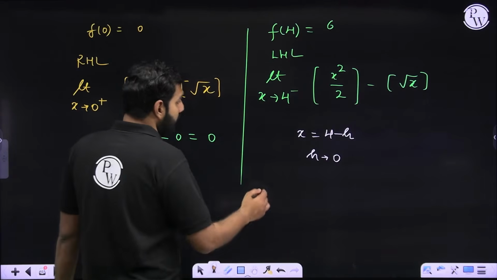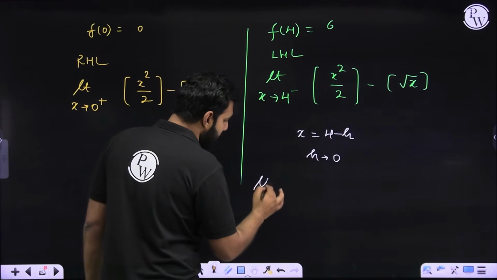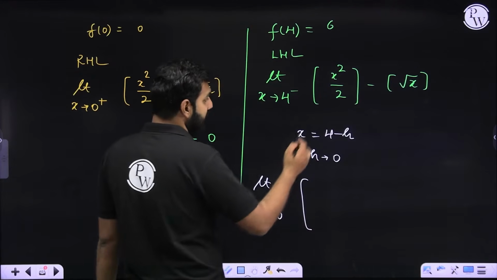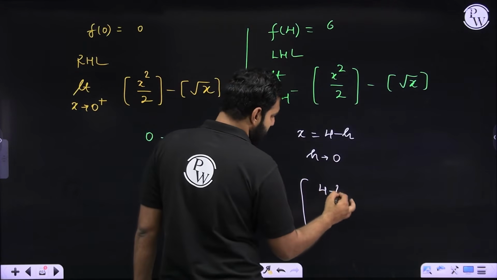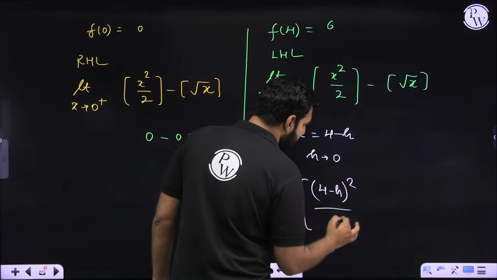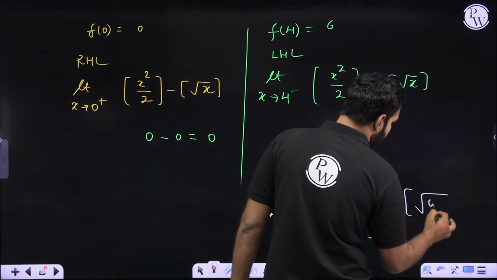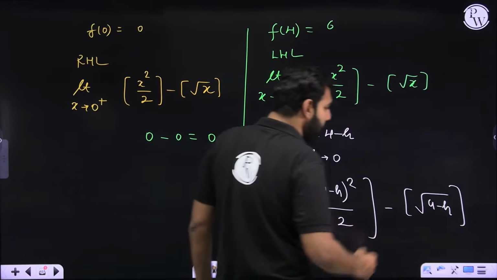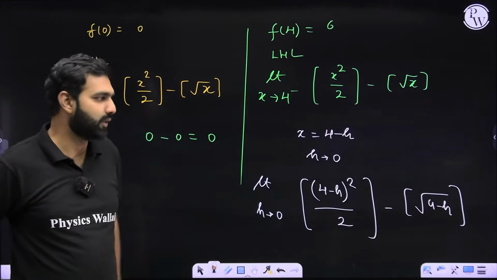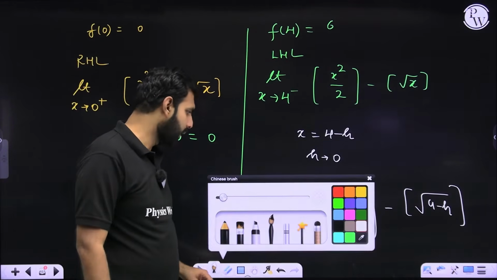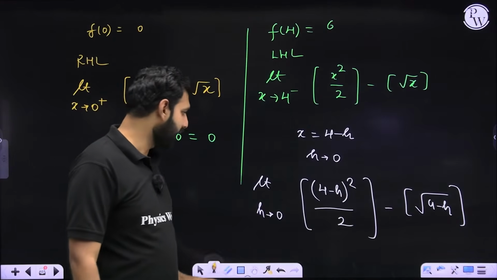Now this entire expression can be written as limit h approaches 0 of (4 minus h) whole square divided by 2, GIF, minus GIF of under root over 4 minus h. From here only you can conclude a lot, but even if you get confused, you can work out more. I'm trying to give you a very simple result.